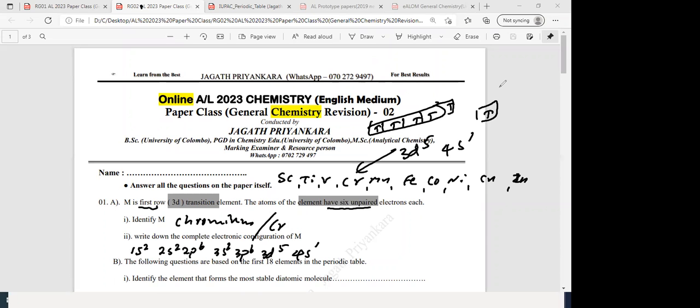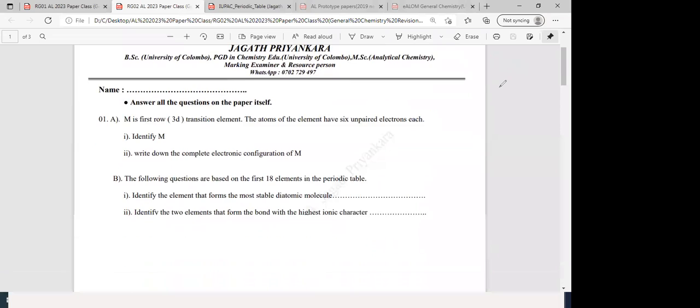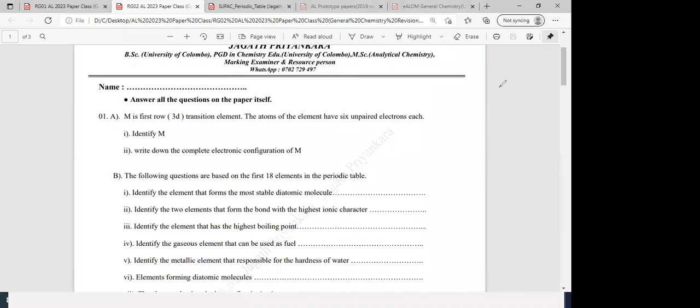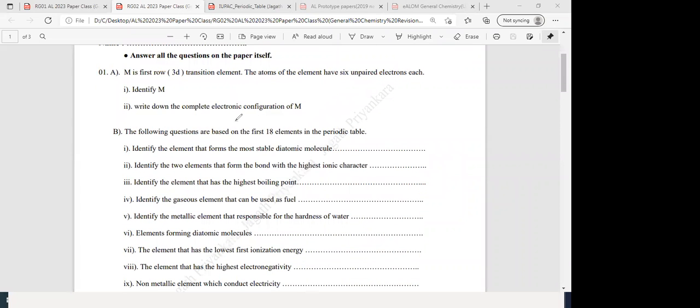The next one, I'll erase the screen. Out of the first 18 elements, the element which forms the most stable diatomic molecule. Highlight the words most stable. Who will form the most stable diatomic molecule? Most stable diatomic molecule formed by whom? First 18 elements. That means what?